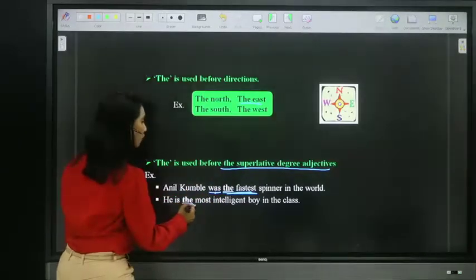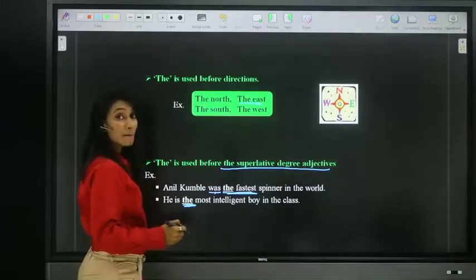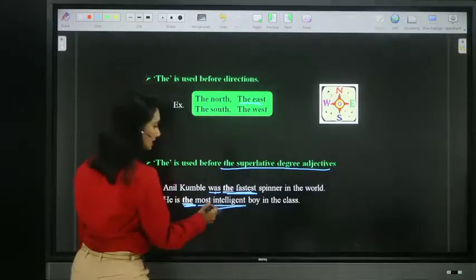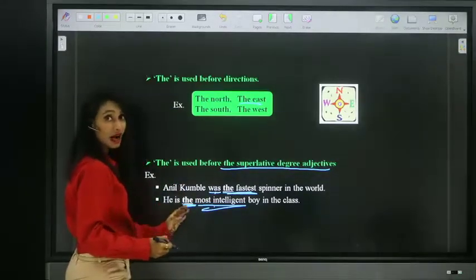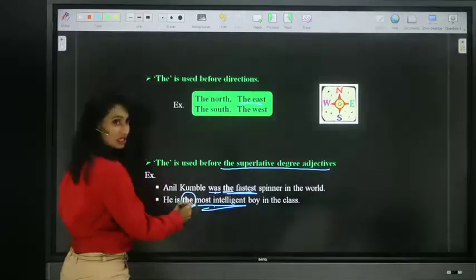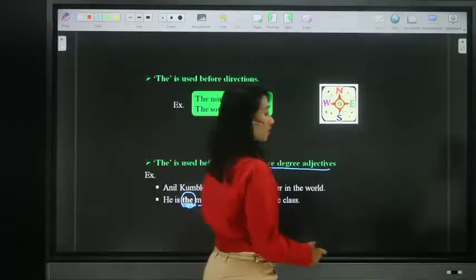He is the most intelligent boy in the class. The most intelligent. See, most intelligent is superlative. So we must place definite article the before the superlative degree adjective. Right?